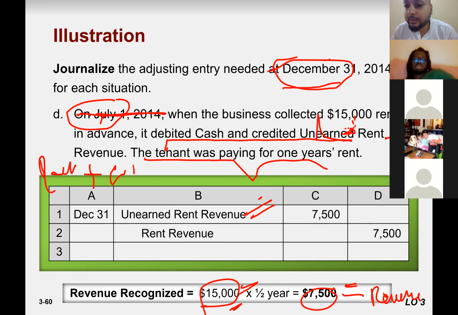Please go back over there, watch on the YouTube. You will be very clear about what we are talking about. So there is a nature of the accounts in which we talk about these assets. These accounts belong to assets, these accounts belong to liabilities, and this account belongs to owner's equity.